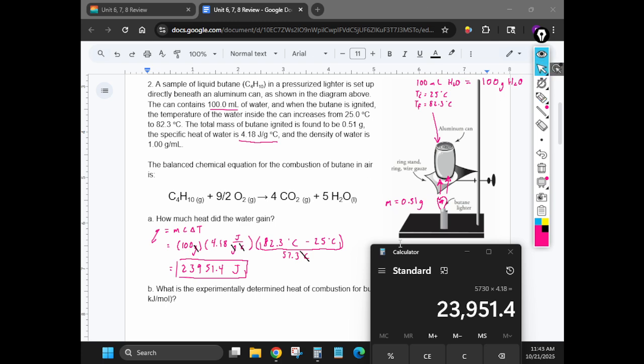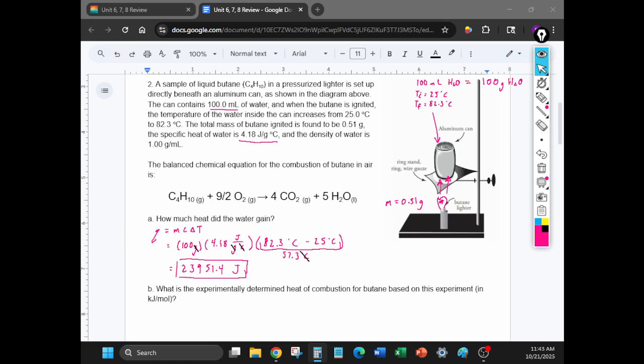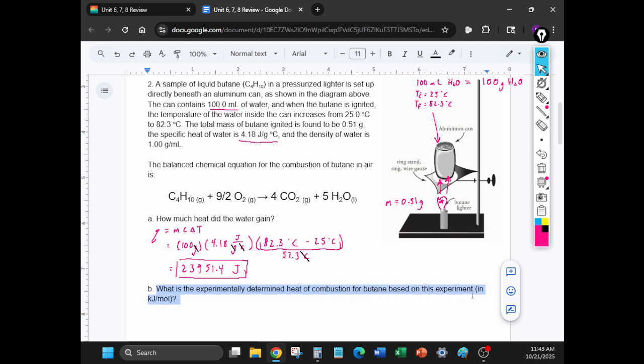All right, it gets a little bit tricky for part B because this one you have to think a little bit creatively with your dimensional analysis. Part B is asking what is the experimentally determined heat of combustion of butane based on this experiment. So basically, how much energy did this butane burning release? But we have to do it in kilojoules per mole.